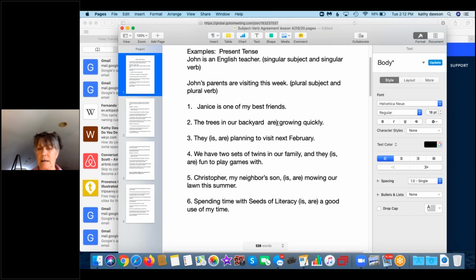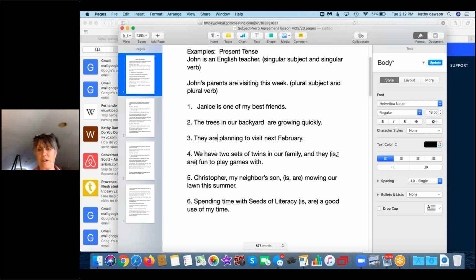Okay, next one. They is planning to visit next February, or they are planning to visit next February. This one is plural, so it's a plural verb. They are planning to visit next February. We have two sets of twins in our family, and they is fun to play games with, or they are fun to play games with.